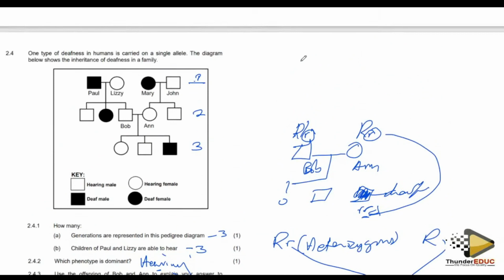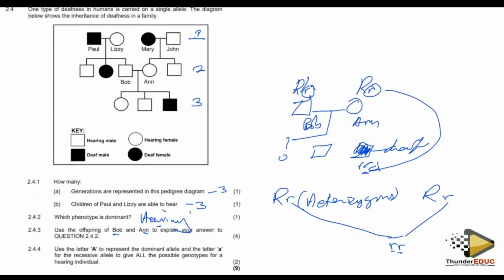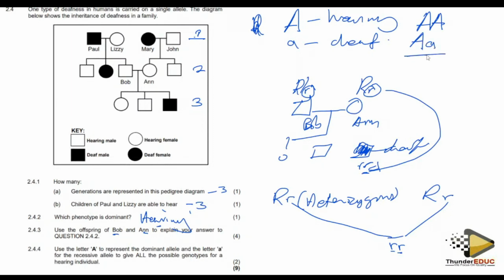Remember, we said it here. A person who is hearing, and remember, hearing is dominant. Capital A is for hearing, and small a is for deaf. It means that a person who is hearing can be homozygous dominant, or can be heterozygous. This person is hearing and also this person is hearing. So these are the two options you can give. We will give you a tick here and also a tick there.